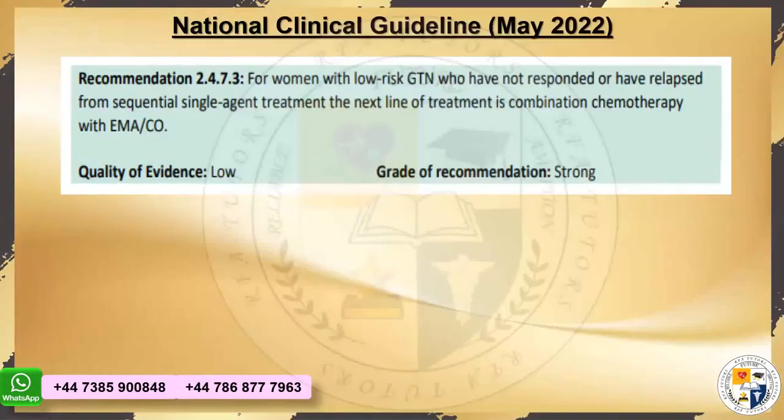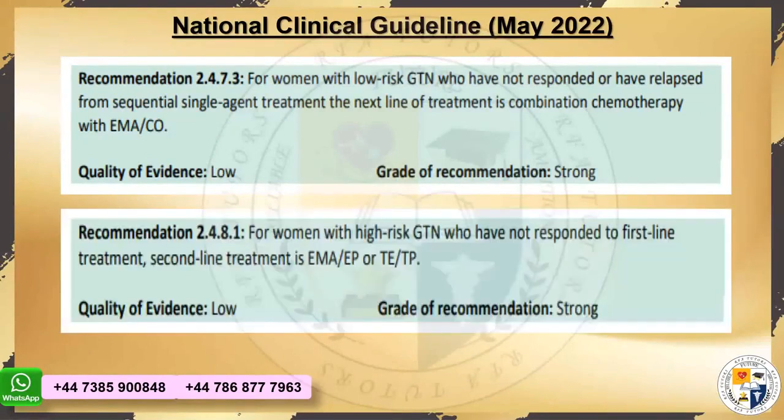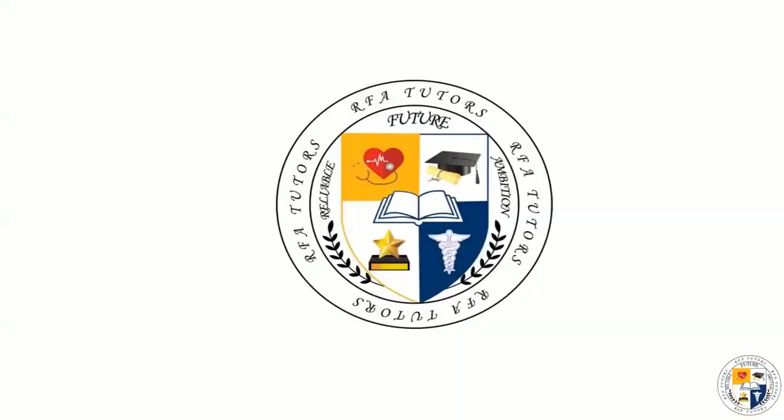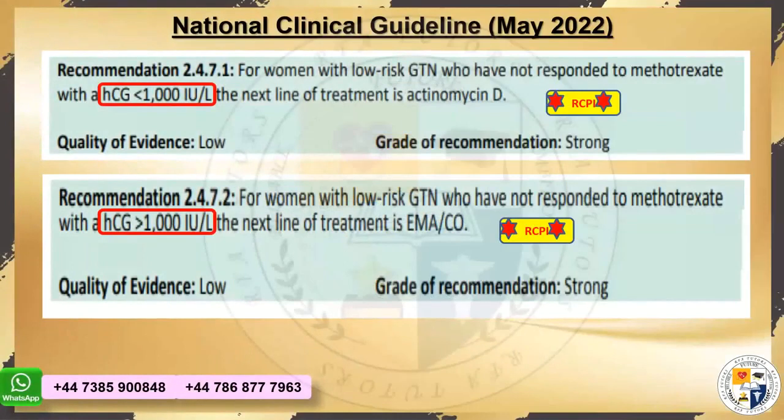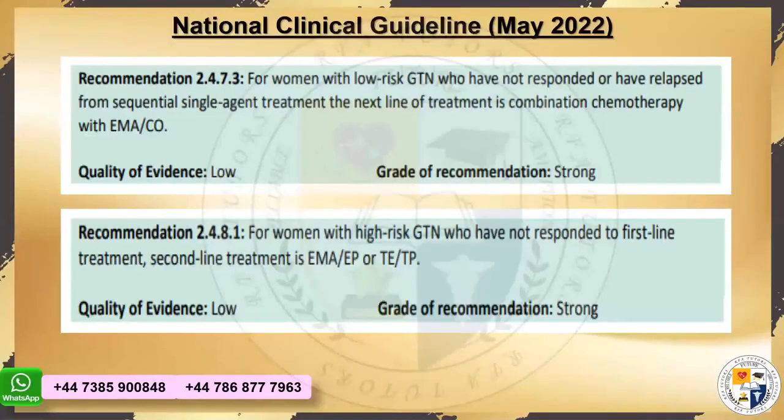Now I say that she has not responded to actinomycin D. She still has a relapse. What would be the next step? Thank you very much. If she has not responded to the second single line agent, we would go to EMA-CO. The difference would be that we won't choose actinomycin D in the exam if HCG is directly more than 1,000. Then directly we'll go to EMA-CO. But if it's less than 1,000, first step would be actinomycin D and second is going to be EMA-CO. Would I make myself clear?